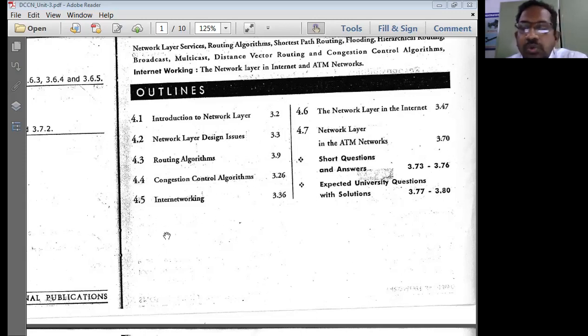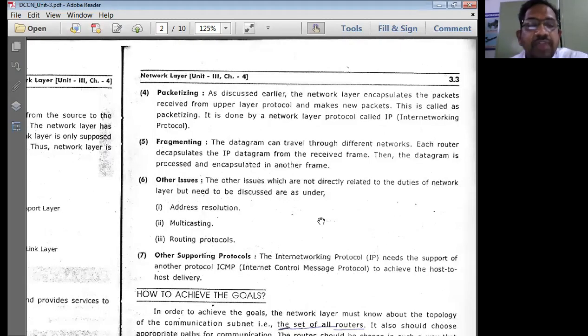Internet working is also equally important because nowadays we all deal with internet based communications. So this is also an important point in the internet working applications for using the network layer. We will discuss this, and also the utilization of the network layer in ATM networks, how we normally use the network layer to provide services for ATM networks. So these are the basic topics we have.